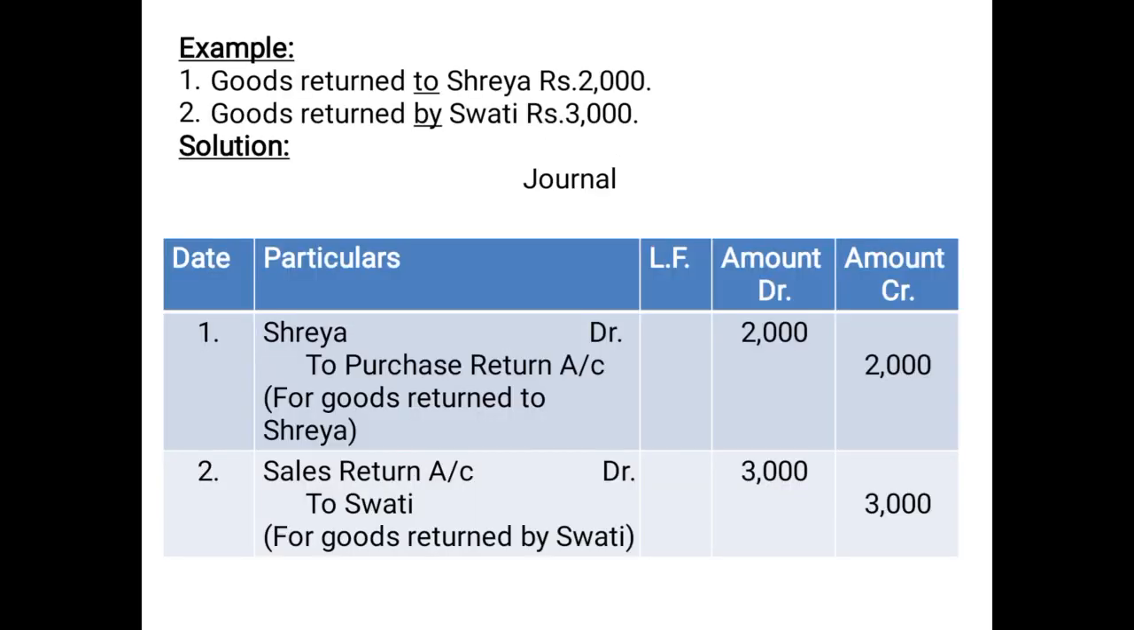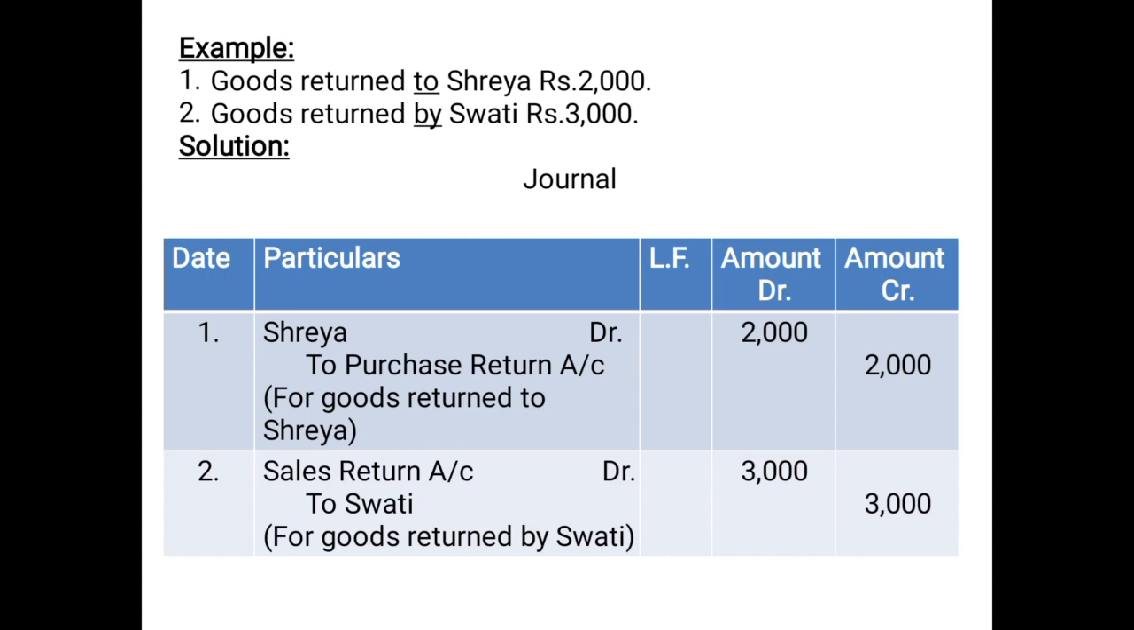Let us discuss an example to make it more clear to you. Example number 1. Goods returned to Shreya. Now as you can see, I have underlined the word to. So goods returned to Shreya, rupees 2000. It means that the goods have been returned to Shreya. Who must have returned the goods? Obviously the business. So if the business is returning the goods to Shreya, that means it must have purchased it.